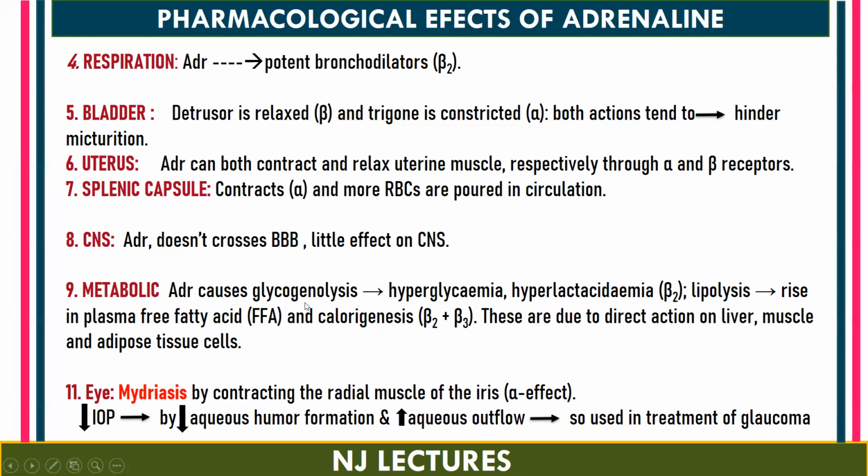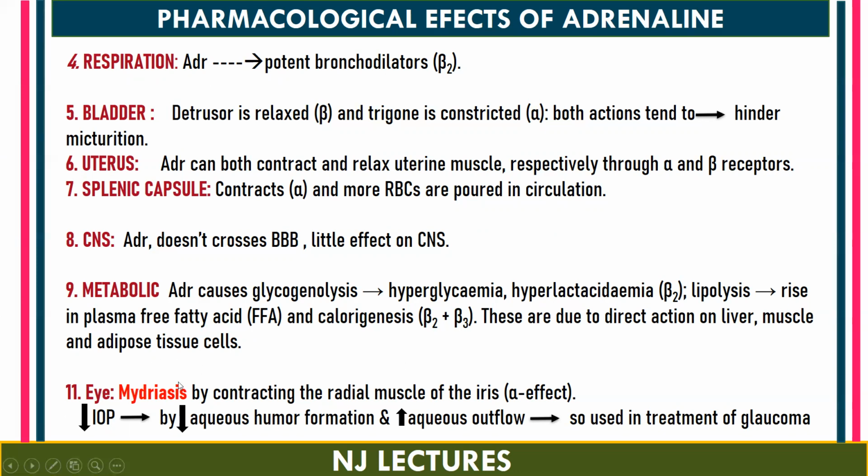adrenaline is going to cause glycogenolysis, due to which there will be an increase in the blood glucose level, and also an increase in the blood lactic acid. That is a beta 2 effect. It is also going to cause lipolysis, due to which there will be a rise in the plasma free fatty acids, and calorigenesis, which is both a beta 2 and beta 3 effect. These are mainly due to the direct action on the liver, muscle, and adipose tissue cells.